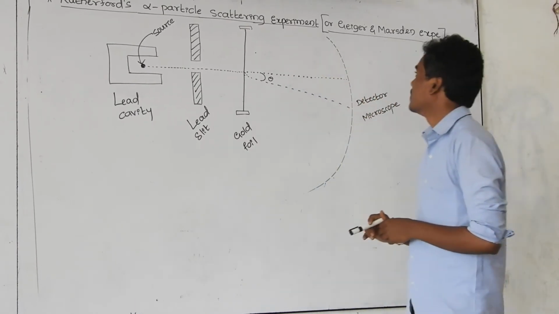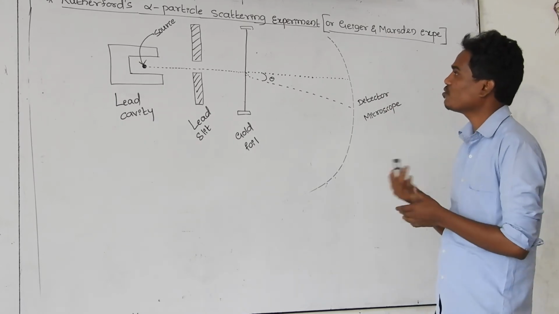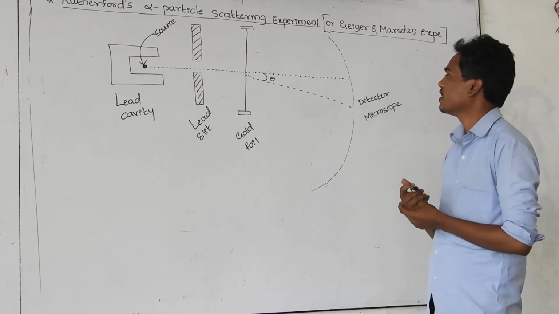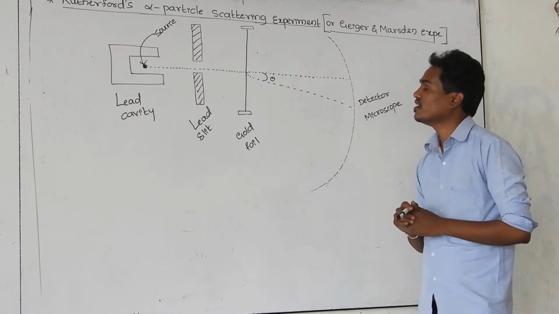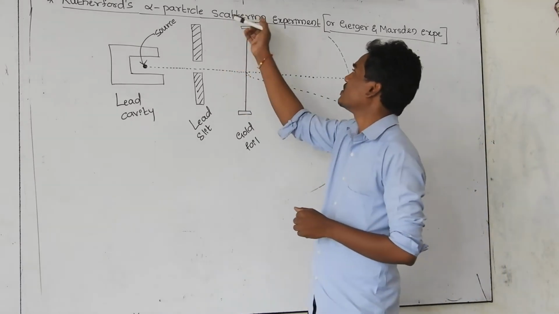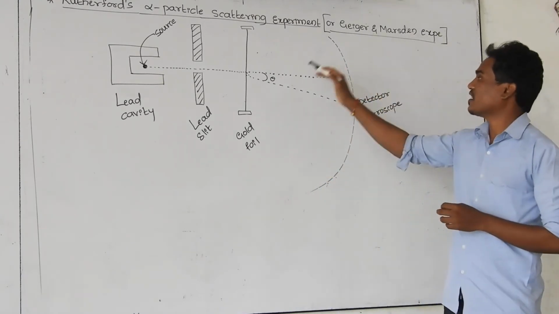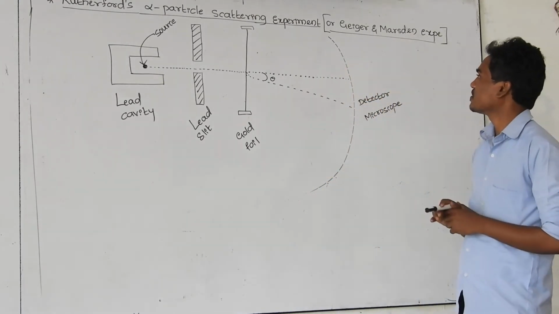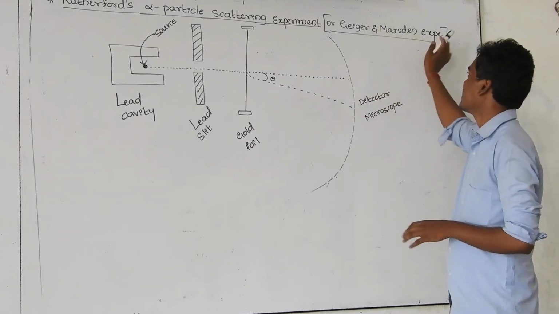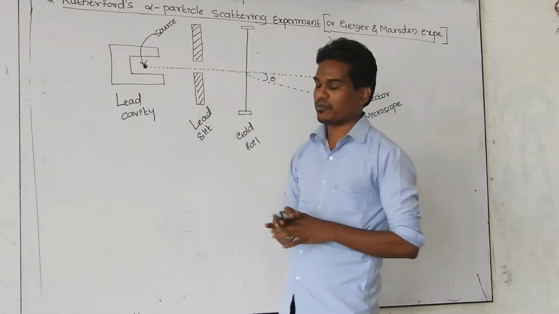Because they took the idea, explanation, or suggestion of Rutherford in order to set up this experiment. That's why the name came, Rutherford's alpha particle scattering experiment. This experiment was conducted by Geiger and Marsden. Sometimes we take the title as the Geiger and Marsden experiment, or you can call it the Rutherford alpha particle experiment.